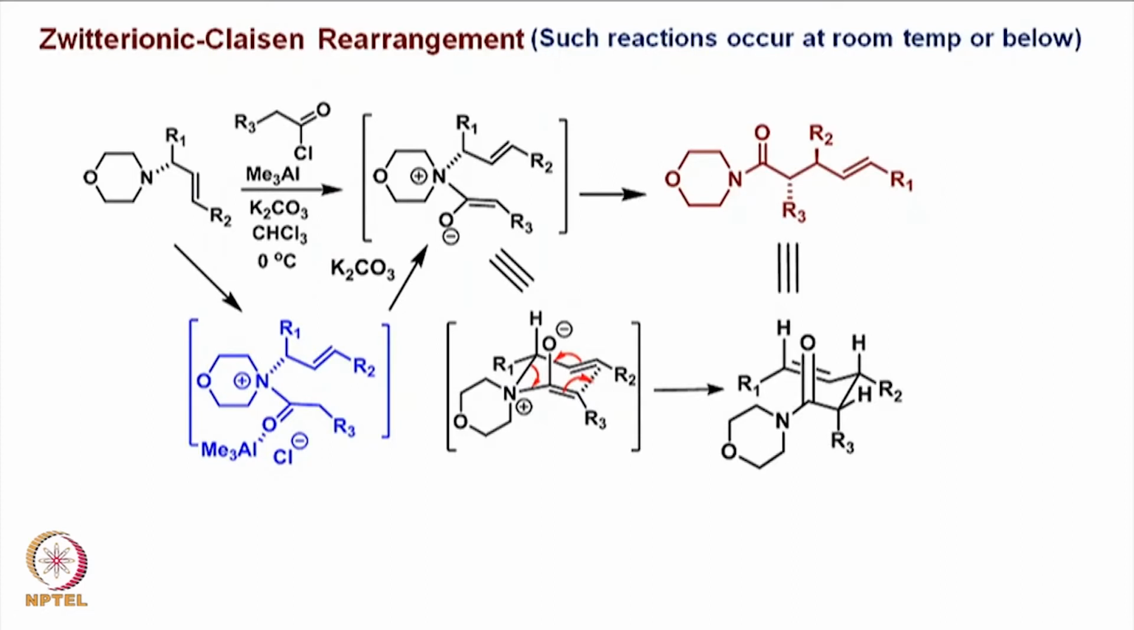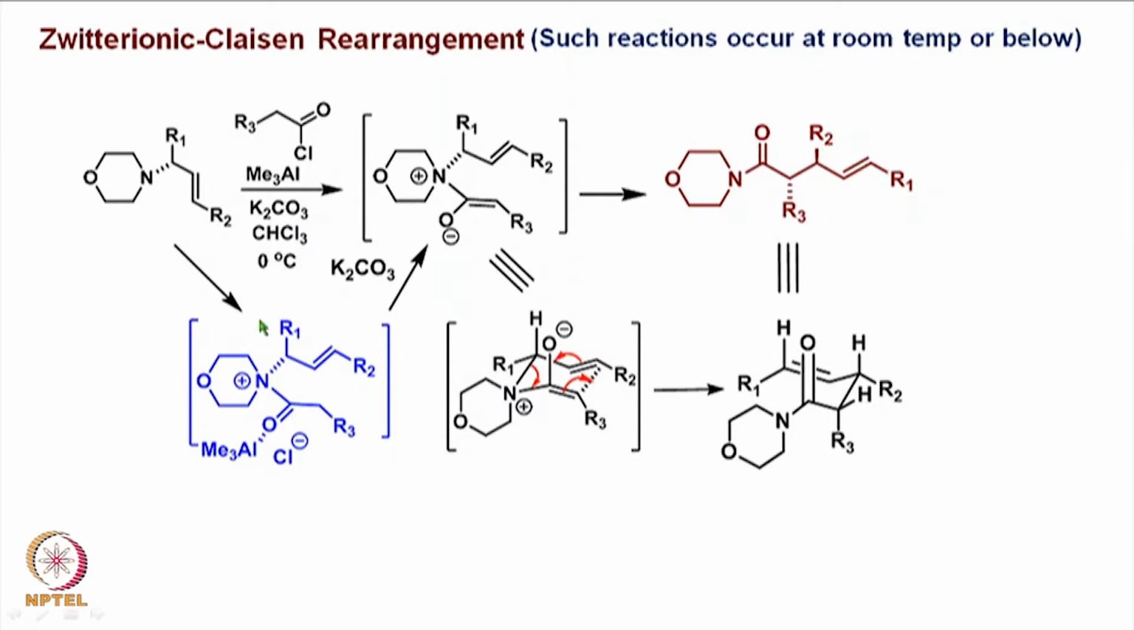So today we look at another rearrangement which is called Zwitterionic-Claisen rearrangement. And again, as we saw last time, when we did the ketene based reactions, the reactions took place at room temperature, and here also we will see that the reactions take place at room temperature or below. Thus, for example, if we take an allyl amine of this kind and react with an acid halide like this in the presence of a Lewis acid like trimethyl aluminum and of course potassium carbonate as a base in chloroform at 0 degrees, what is formed eventually is this particular kind of product.